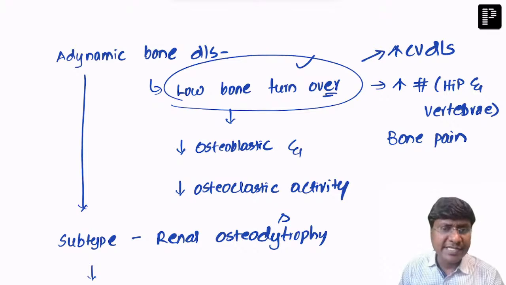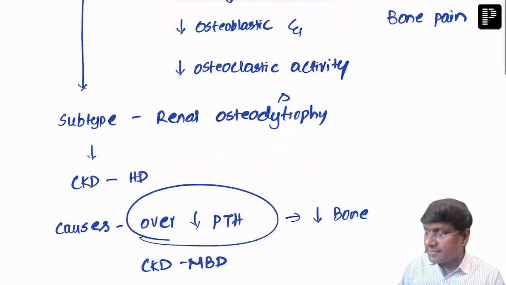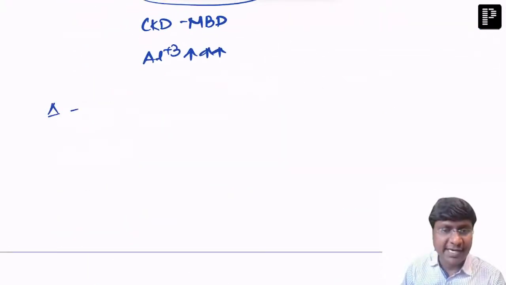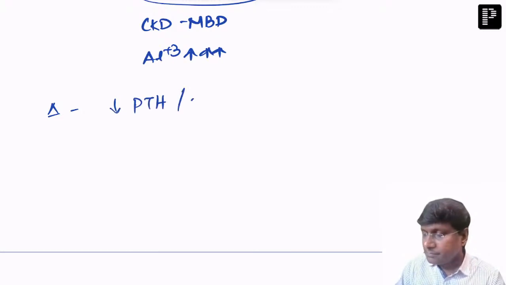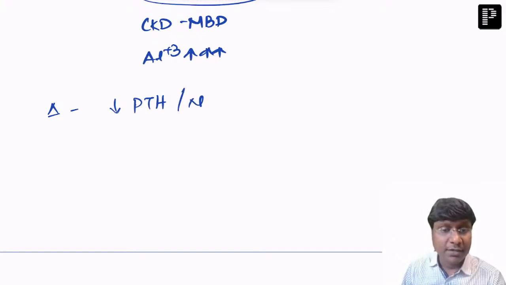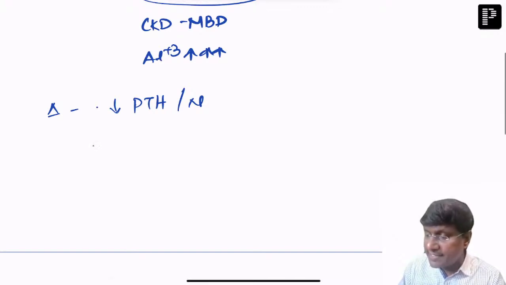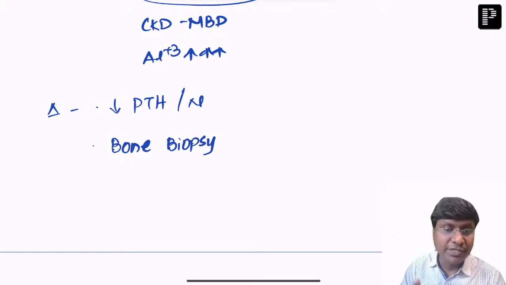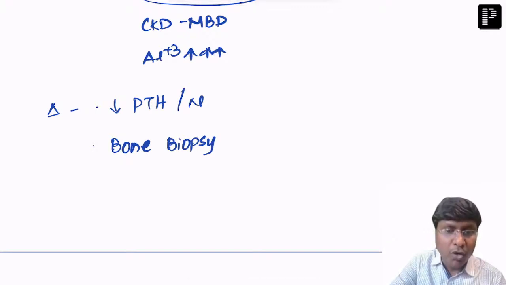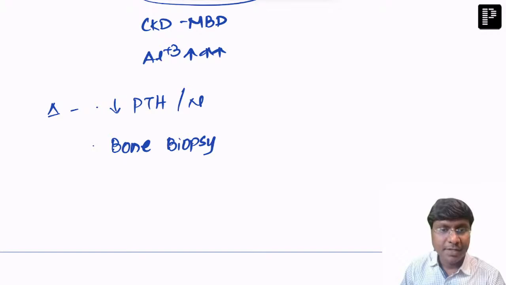And how will you diagnose this adynamic bone disease? The diagnosis shows low or inappropriately normal parathormone levels. And what is the gold standard diagnosis? The gold standard diagnosis is bone biopsy. Bone biopsy will show you that there is low osteoblastic and low osteoclastic activity.